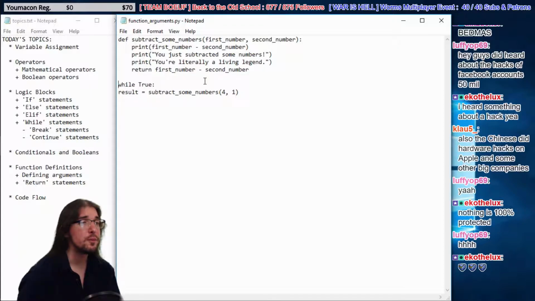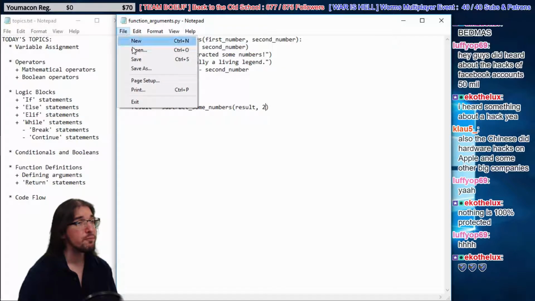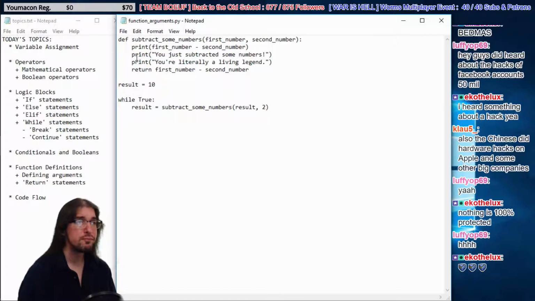So here's what we're going to do. We're actually going to say result equals 10. While true, result equals subtract some numbers, result and 2. All right, so what does this code mean here? What do you guys think?